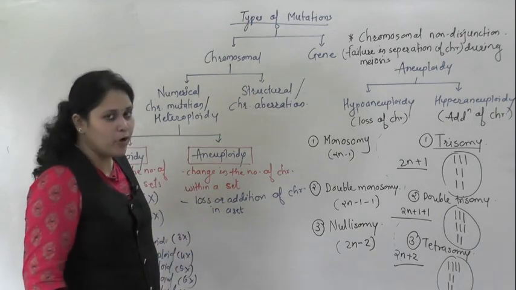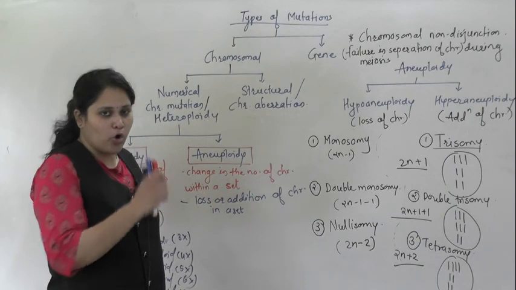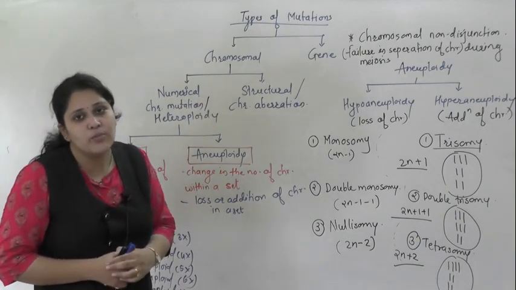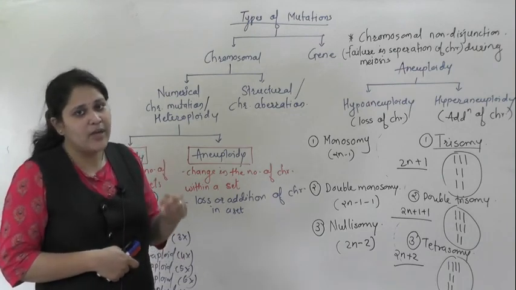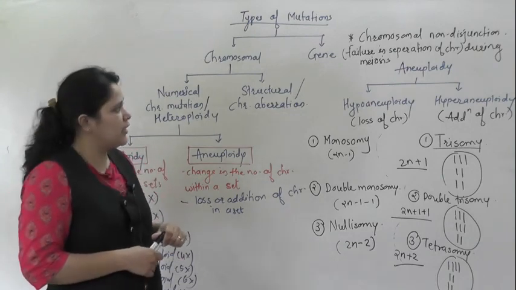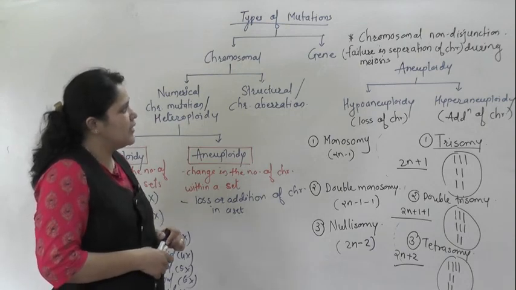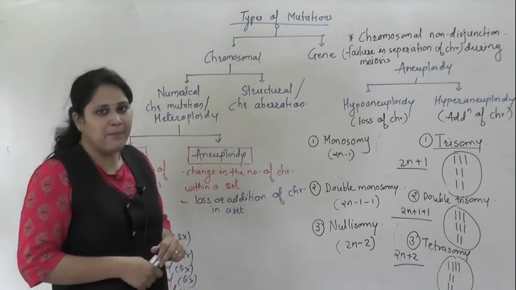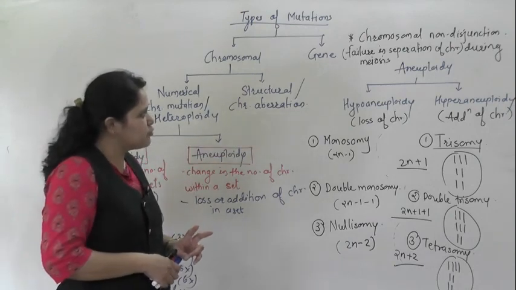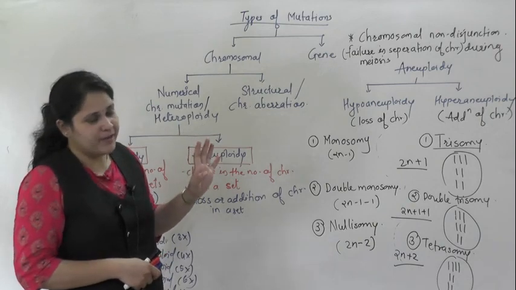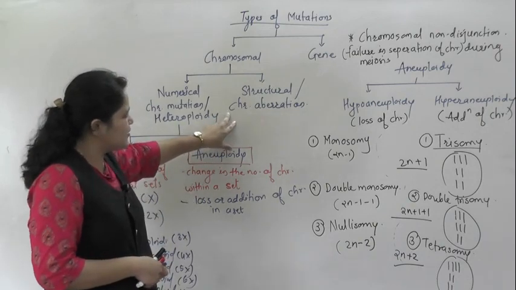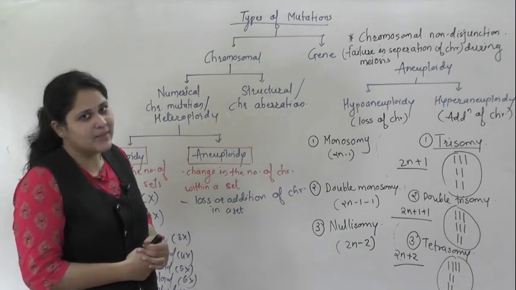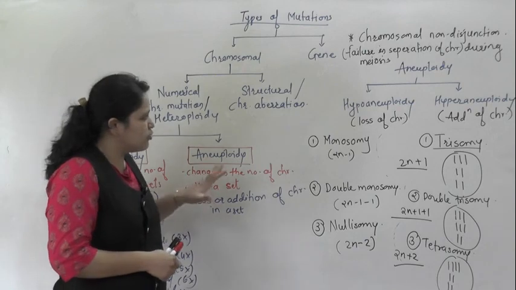To induce the polyploidy condition we use colchicine, whereas the reason for aneuploidy is chromosomal non-disjunction, that is a failure in the separation of chromosomes during meiosis. So hypoaneuploidy and hyperaneuploidy are the two types of aneuploidy. Now the next part is structural chromosomal aberrations. That part we will see in the next class. So you just revise this.